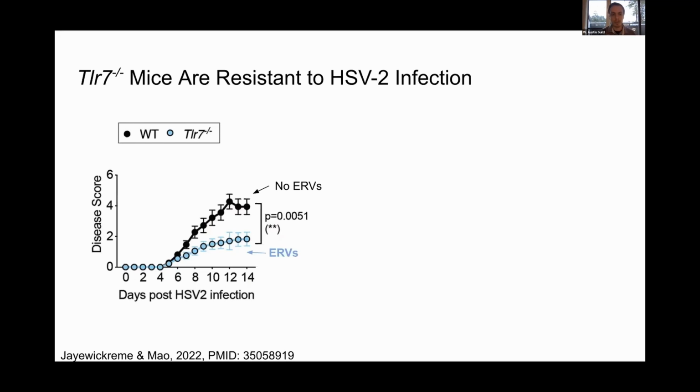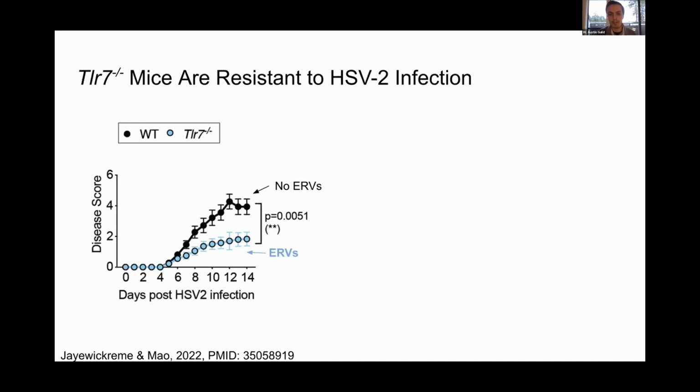So in this experiment, we used these TLR7 knockout mice, which was a well-established previous genotype of mouse that had naturally high levels of ERV expression. So that's seen in blue. And what we did is we took these mice and we challenged them with vaginal HSV2, as well as then comparing this to wild type. And then over the course of 2 weeks, we monitored for disease score as well as survival.